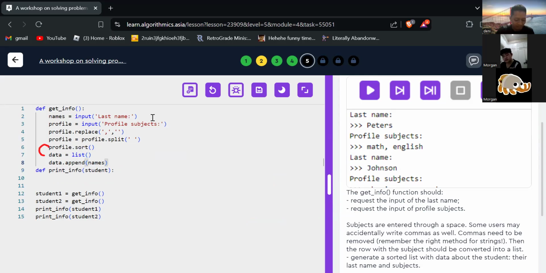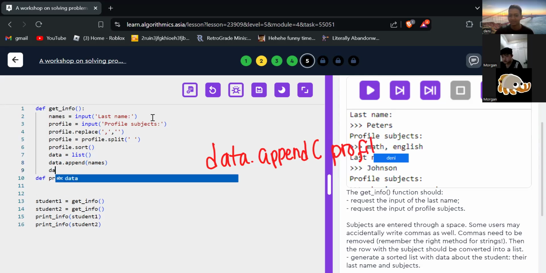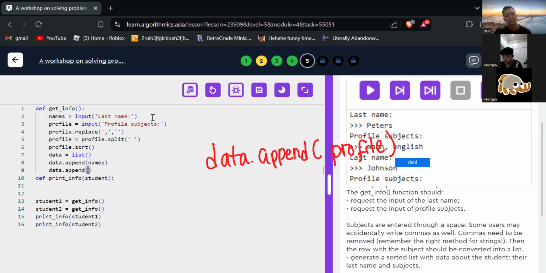Data.append profile. So we have names, profile in data. Okay.